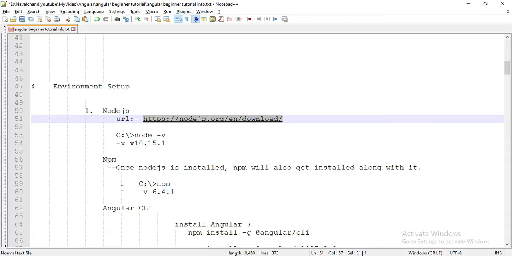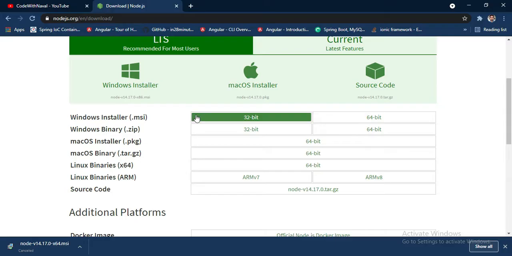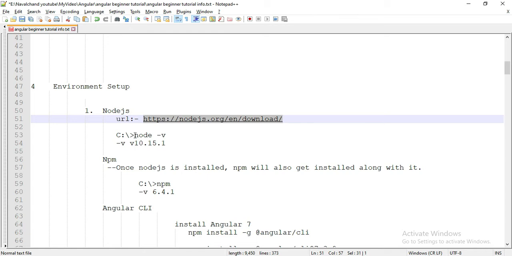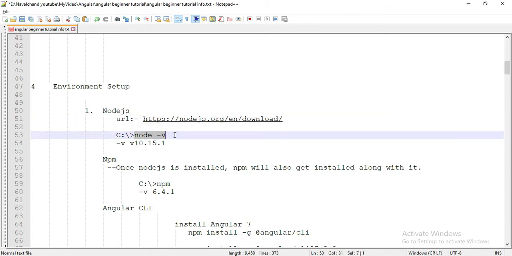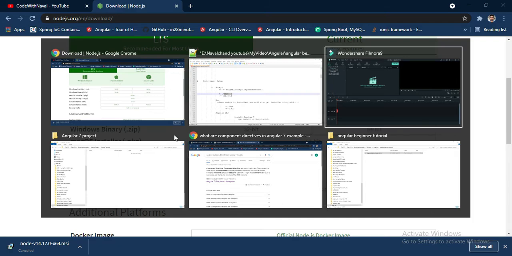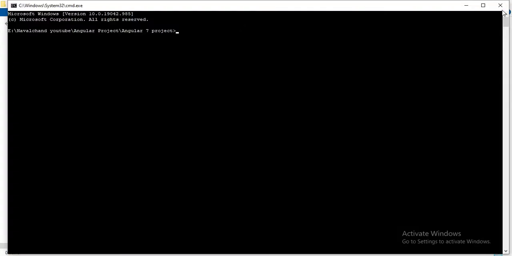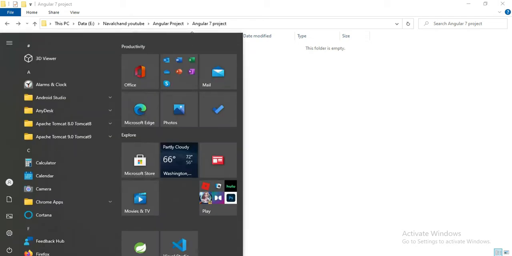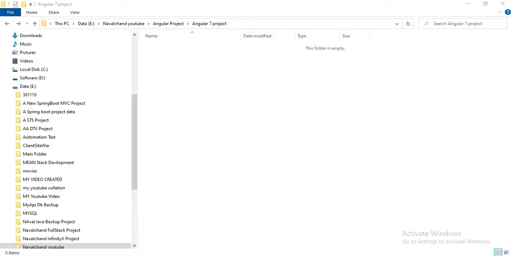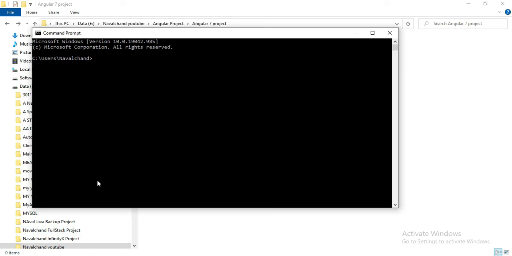Okay, after that, once you download, then you have to install. You simply double click this application and it will be installed. Once you have done the installation, then you have to check whether it installed successfully or not. For that, you have to open the command prompt. You can open it from anywhere. And I'll check node -v. It will show me my node version.